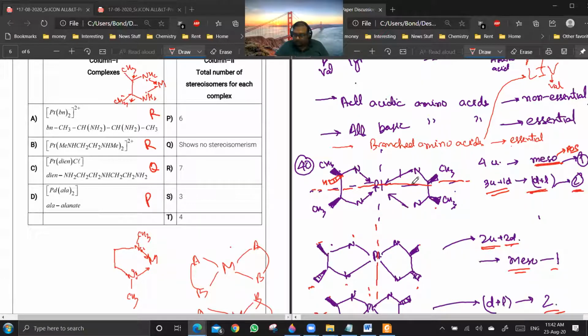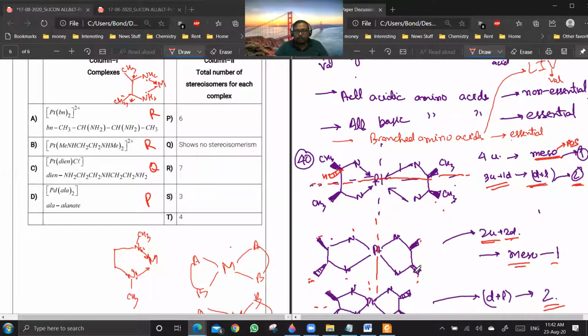Yes, sir. See, in this configuration, you won't get a center of symmetry. Because this is up, you need a down CH3 for center of symmetry here. Are you getting my point? But this can have a center of symmetry. This is having a plane of symmetry as well as center of symmetry. Are you getting my point?